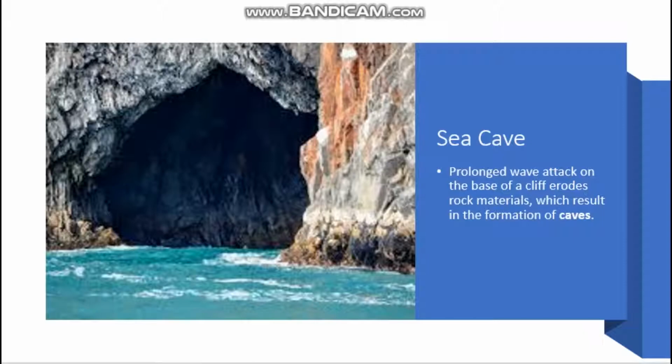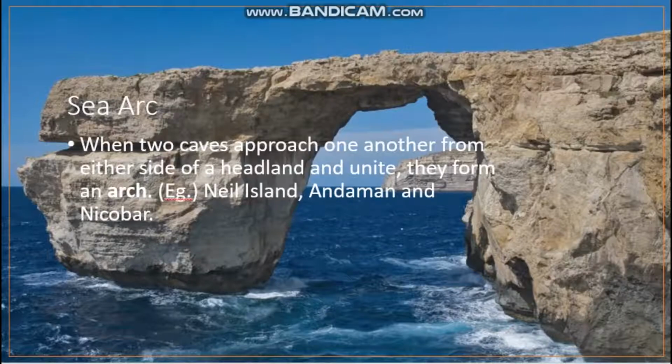Next one is the sea cave. So, often if the sea water dashes against this rock, prolonged wave attack on the base of the cliff erodes rock material, which results in the formation of caves. What do you mean by sea cave? Sea cave means often when the wave dashes on the base of the cliff, it will be eroded. The rock material gets eroded, and what is formed? Caves are formed.